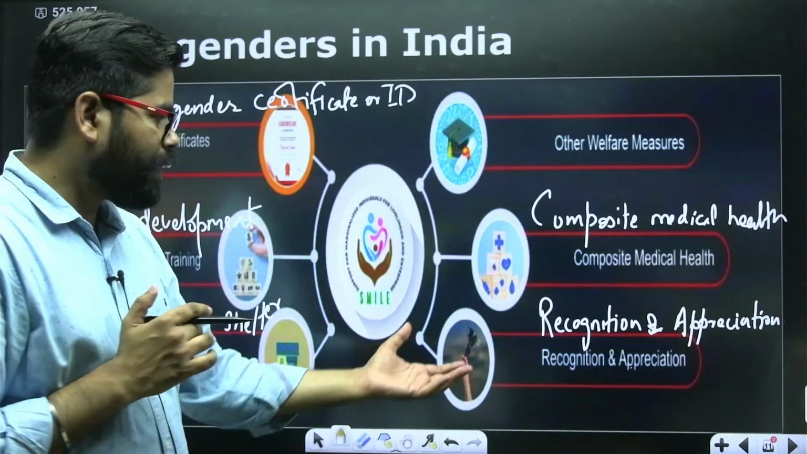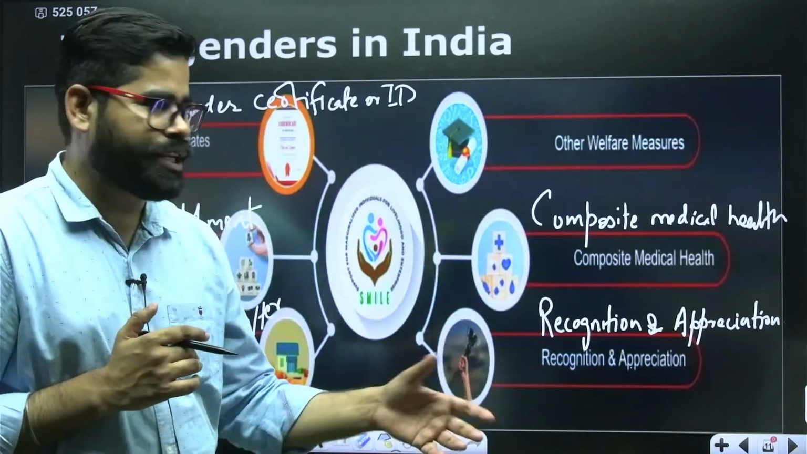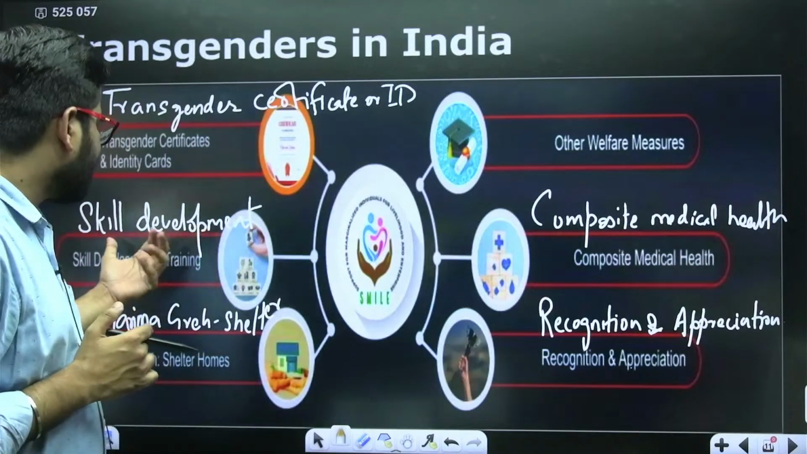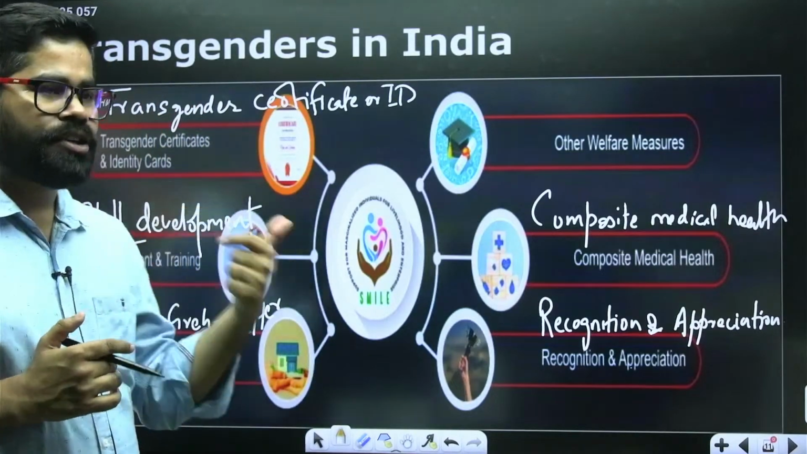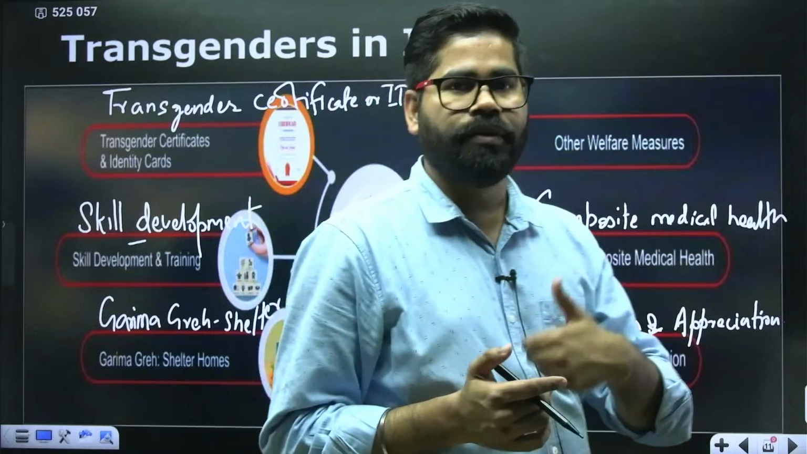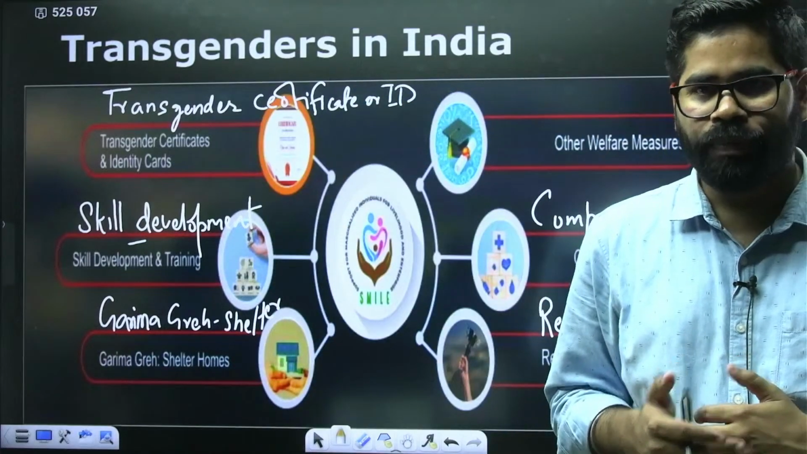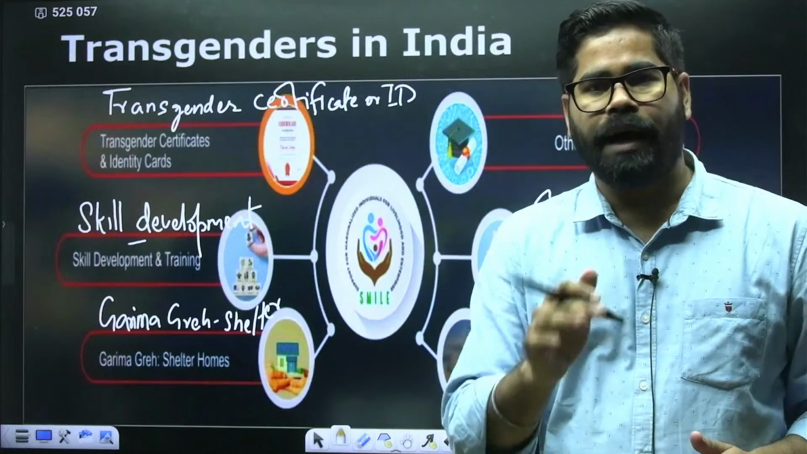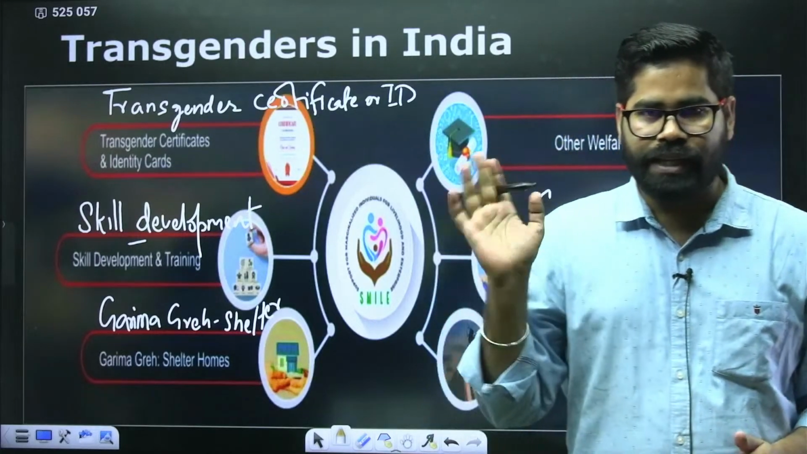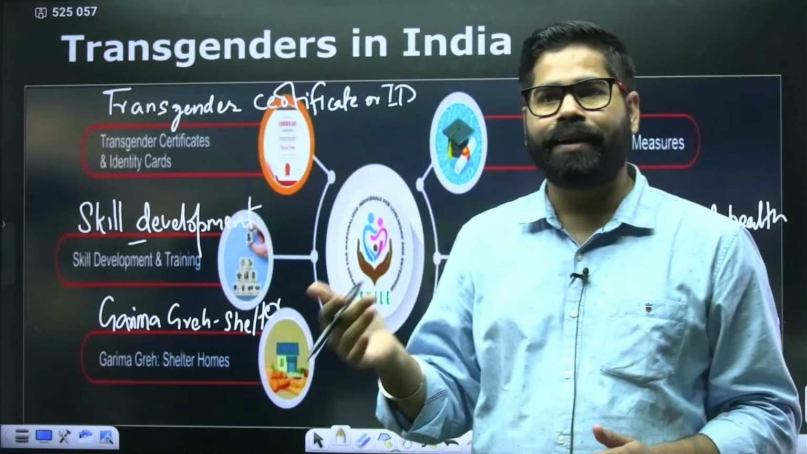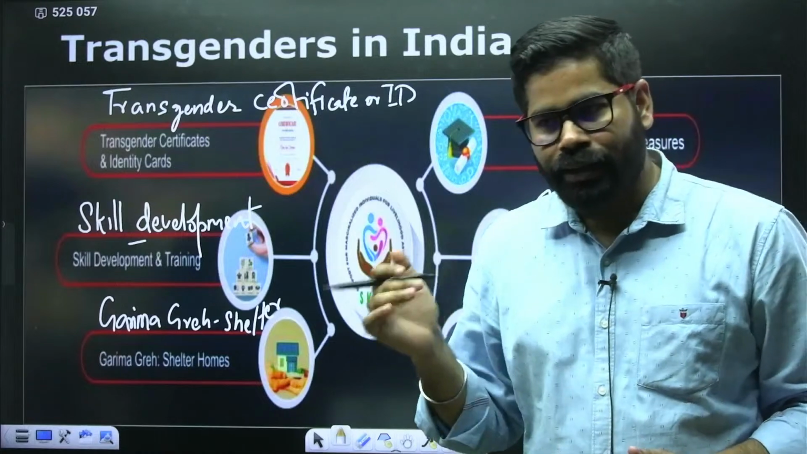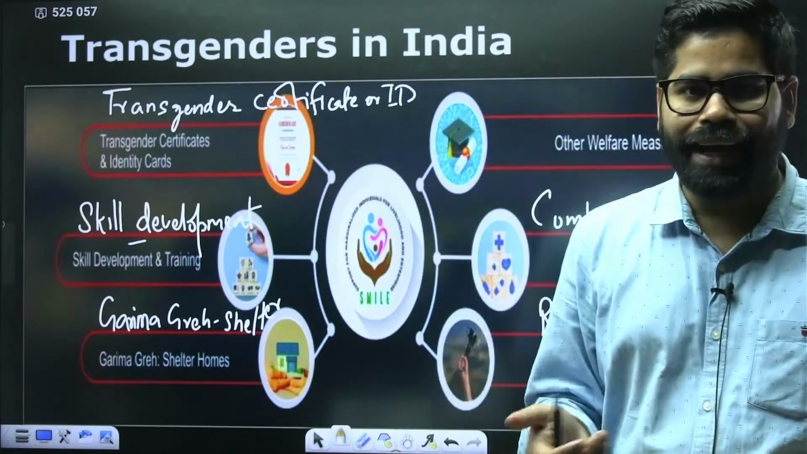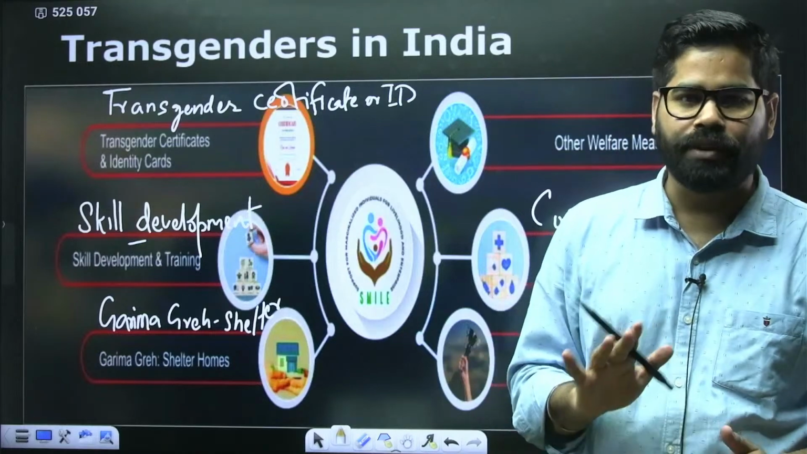Then we also have this recognition and appreciation. There is also composite medical health care for them. Then there is skill development as well as a transgender certificate or ID which is being generated. But overall, as of today, you will find that only 25,000 applicants are there. If we see, the population is around 4,80,000 plus, but the total number of applications for transgender ID has been roughly around 25,000 only.